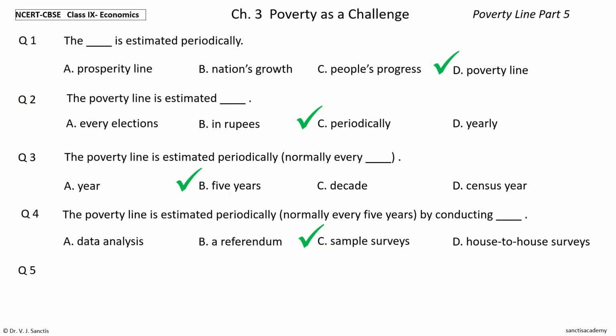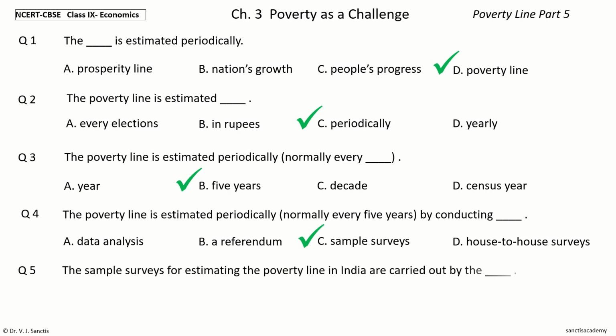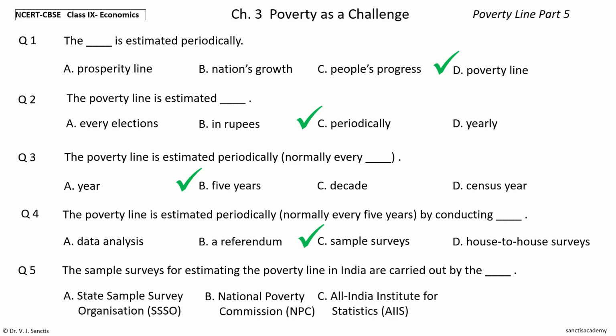Question 5. The sample surveys for estimating the poverty line in India are carried out by the dash. The options are State Sample Survey Organization, SSSO, National Poverty Commission, NPC, All India Institute for Statistics, AIIS, National Sample Survey Organization, NSSO.